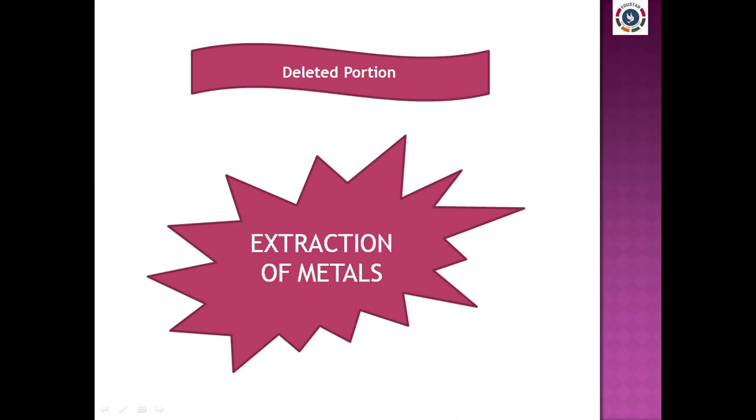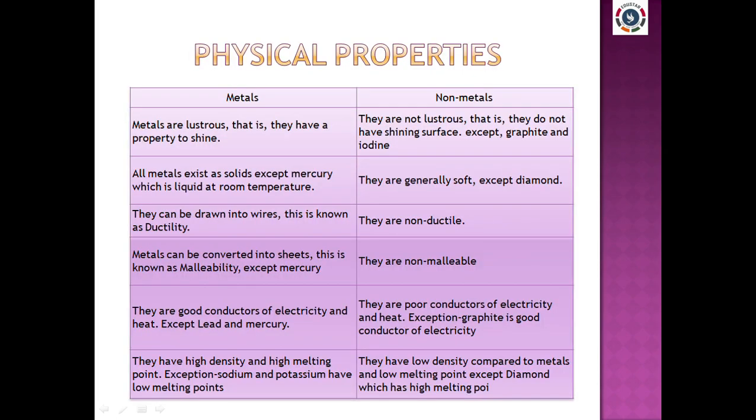Now let's move on to the topic. Metals and non-metals are broadly classified based on their physical properties. They are occurring in nature. So the elements which are in nature are separated into groups. They have been separated as metals and non-metals based on their physical properties.